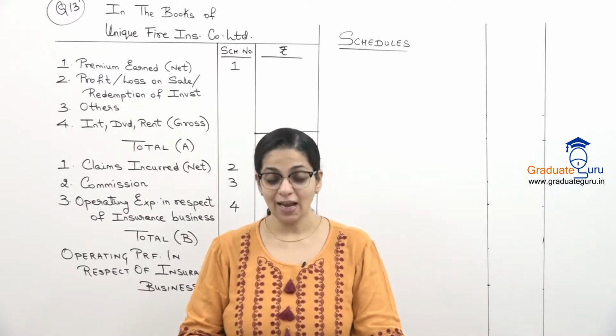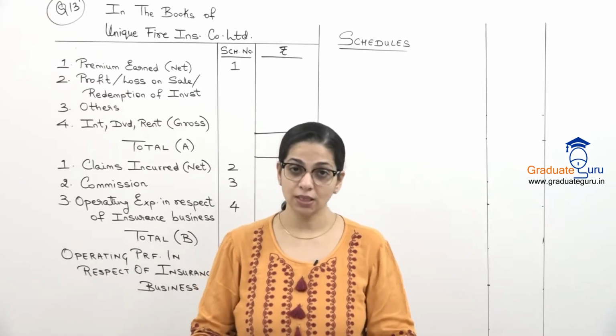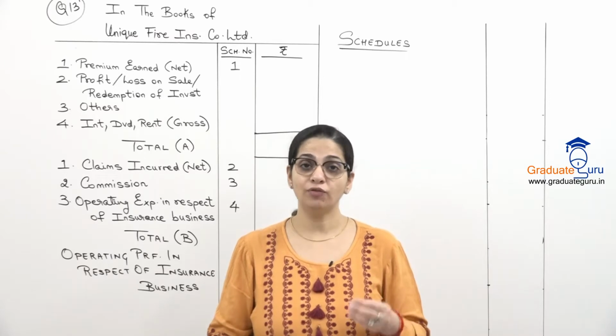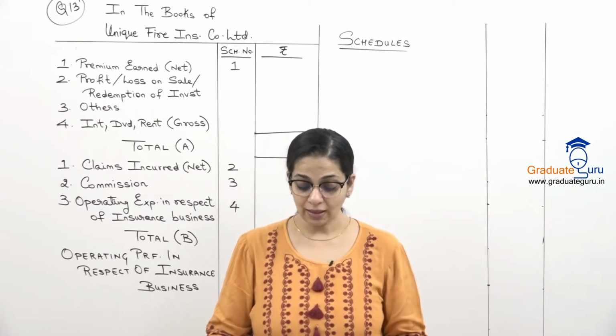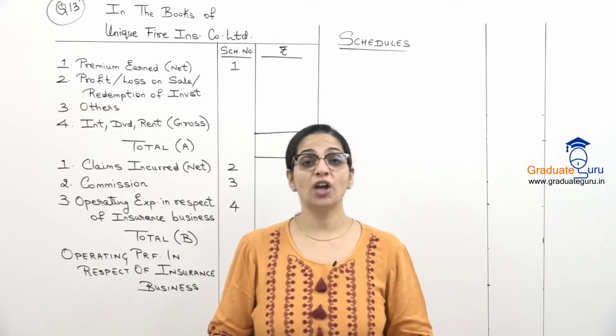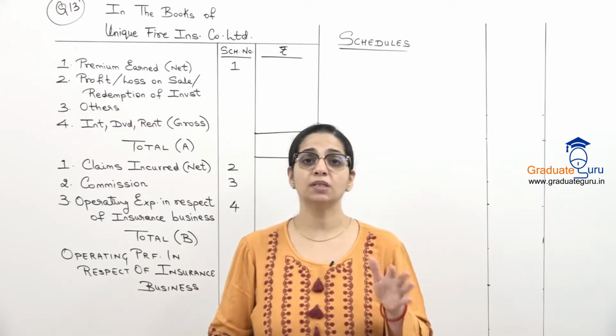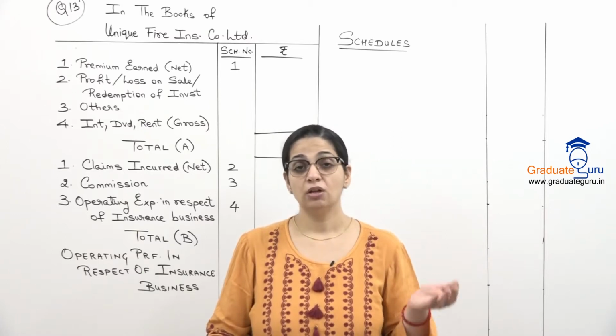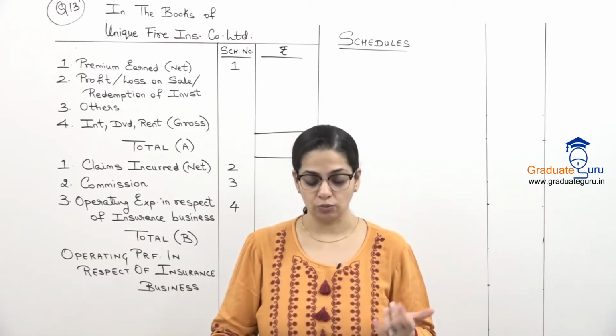Interest, dividend, rent on fire insurance business. So again, these are incomes from our investment in respect of fire insurance. And then they have given profit on sale of general investments. General means पूरे business के लिए investment है, not specifically for fire business. So this will go to our P&L account.